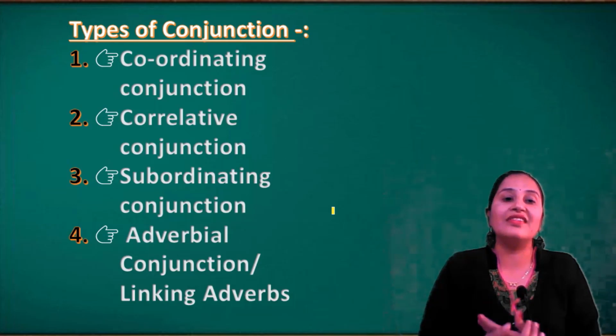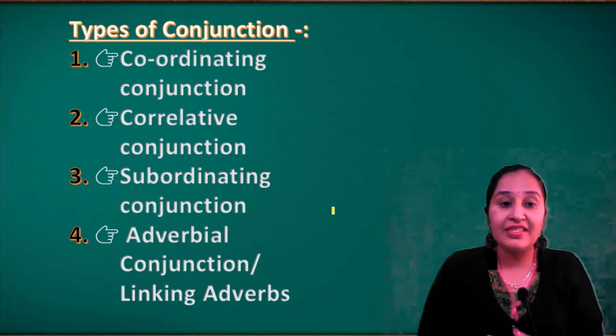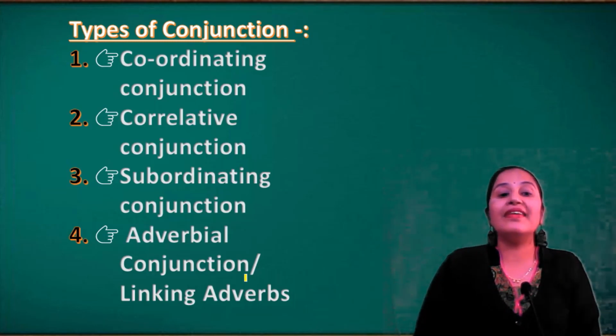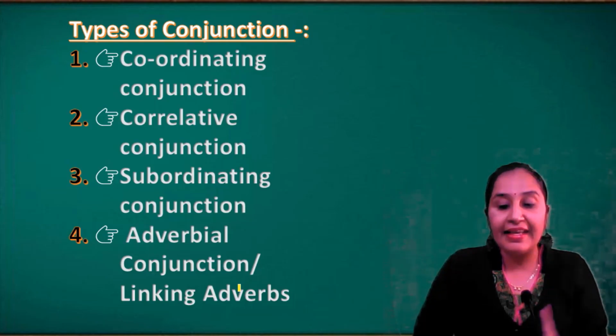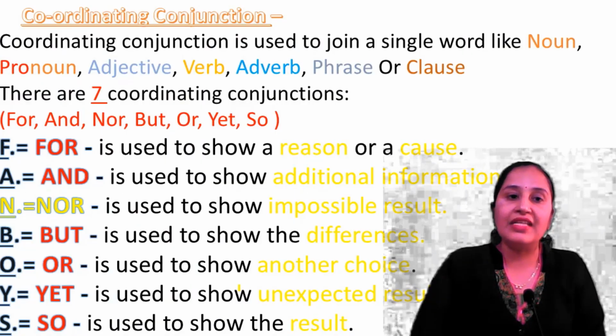How many types of conjunctions are there? First one is coordinative conjunction, second one is correlative conjunction, third one is subordinative conjunction, and the fourth one is adverbial conjunction. It's known as linking adverbs. So let's see the first type, coordinative conjunctions.